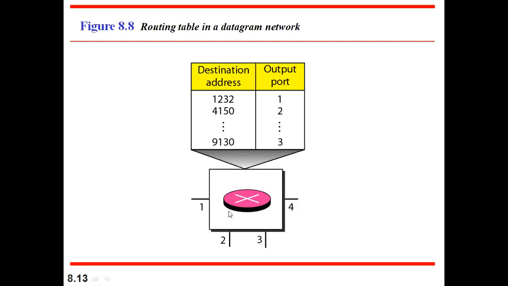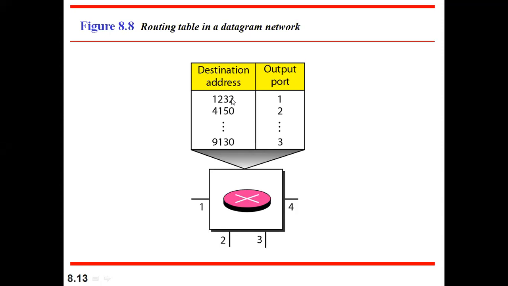So the routing table will have information depending on the address. It will select the output line. If the address is so and so, then I will select this line. If the address is so and so, I will select this. If the address is 9130, I will select this port. Depending on that, the switch will decide. So keep this in mind about the routing table.